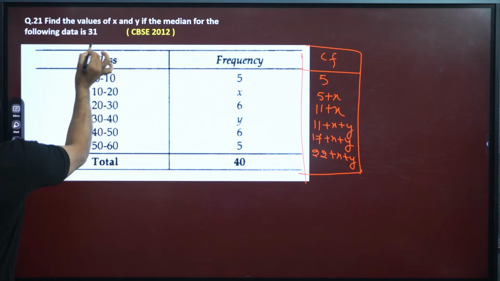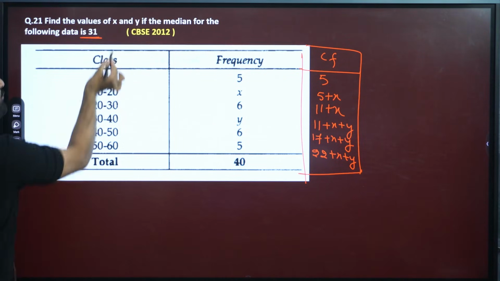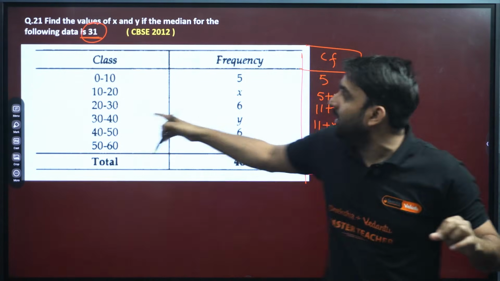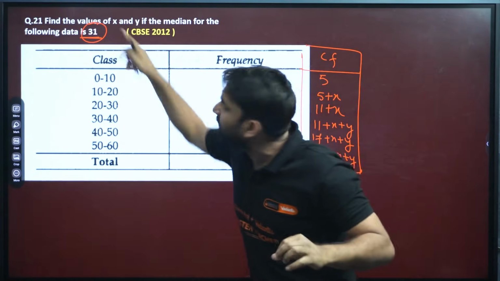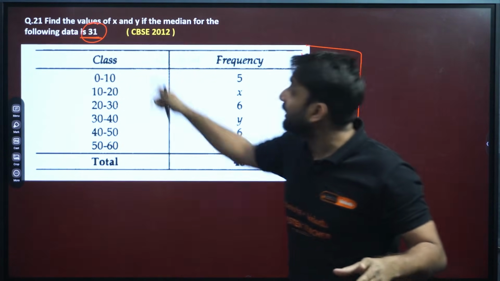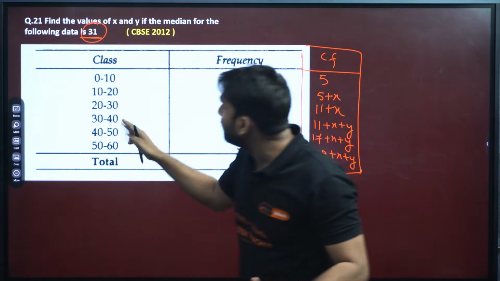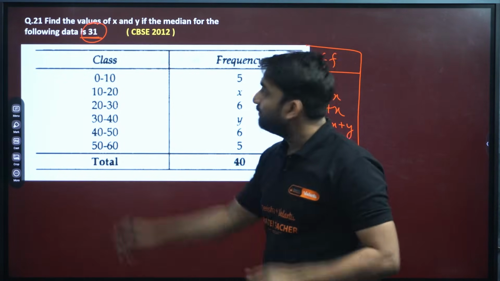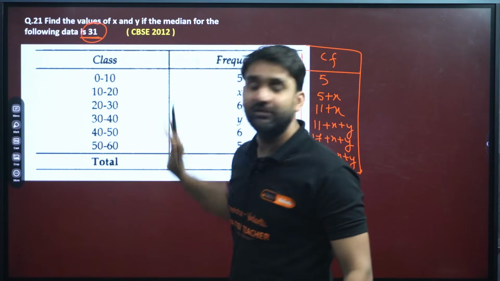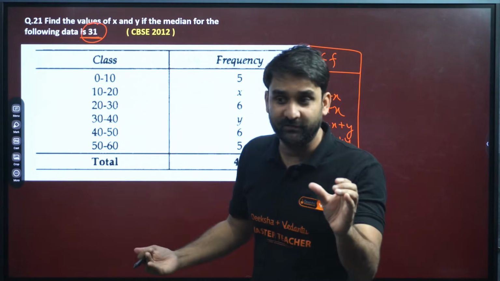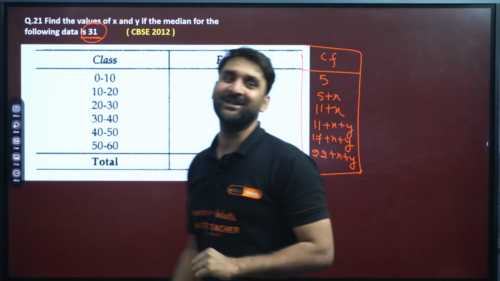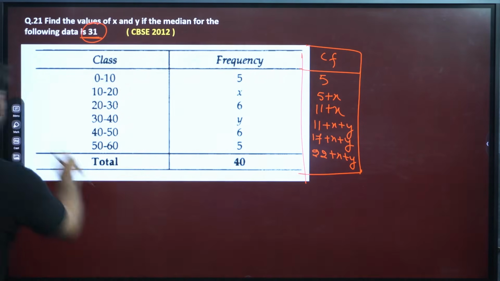Now median is given to you. Can you find here? Median is given to you. So if the median is 31, can you find the interval in which this 31 will lie? Come on, 31 is the median. So 31 will lie, I think, in the interval 30 to 40. So by this result which is already provided to you, 31 will lie in this interval 30 to 40. So this is your median class.